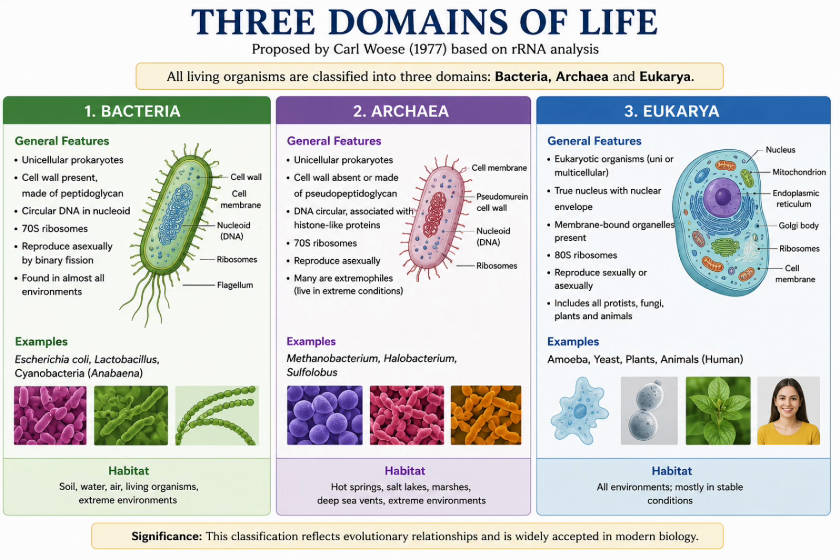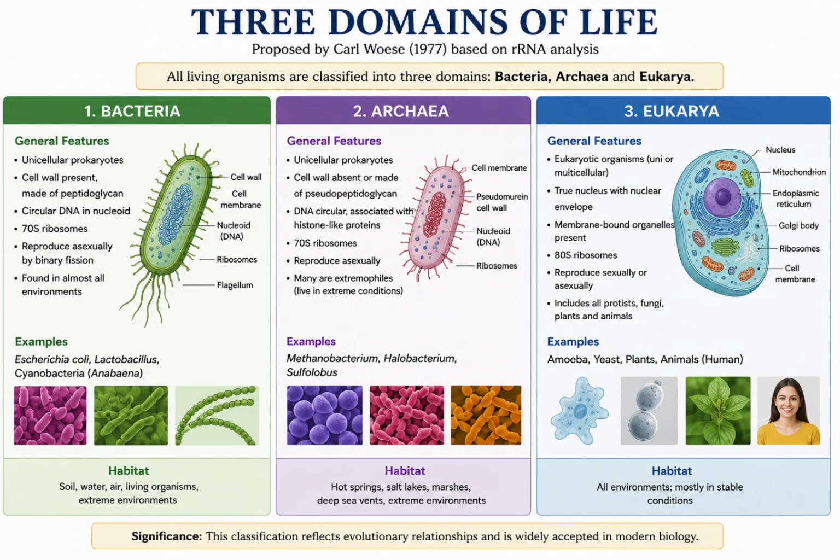Then the second domain, archaea, and that is prokaryotic, unicellular, not having a true nucleus. Cell wall does not contain peptidoglycan, it contains pseudopeptidoglycan. And the cell membrane contains ether-linked lipids, which are stronger than ester bonds, and they can survive in extreme environments. So these are some of the peculiar characteristics of archaea. For example, Methanobacterium, Methanococcus, Halobacterium, Sulfolobus, etc.